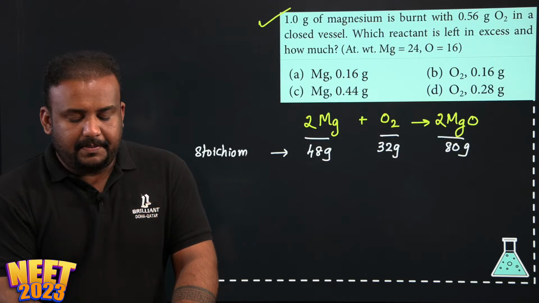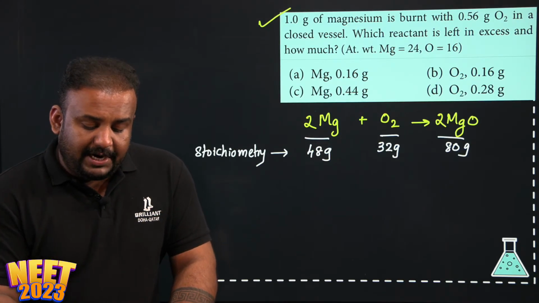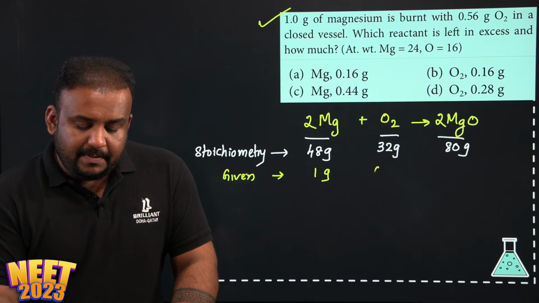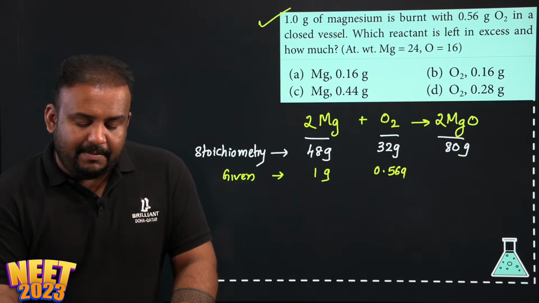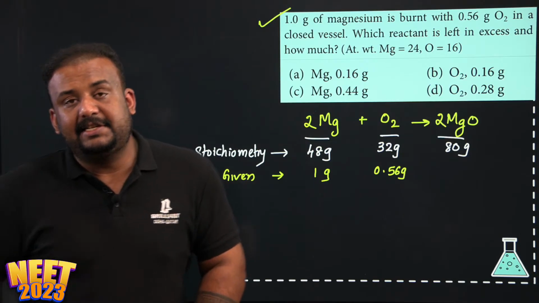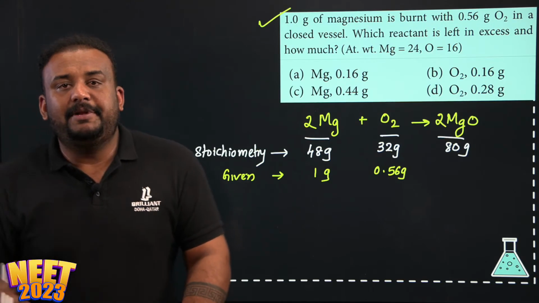The stoichiometry. Now, the given conditions, what is given in the question? You see, 1 gram magnesium is burned with 0.56 gram of O2. And they are asking which reactant is left in excess and how much. Let me remind you of the limiting reagent concept. What is a limiting reagent?